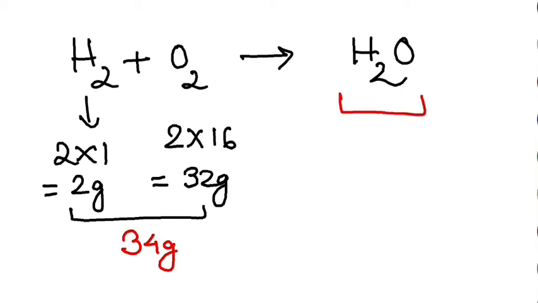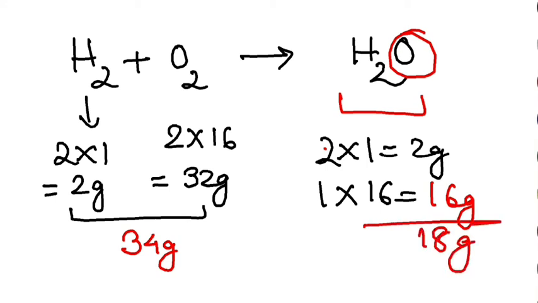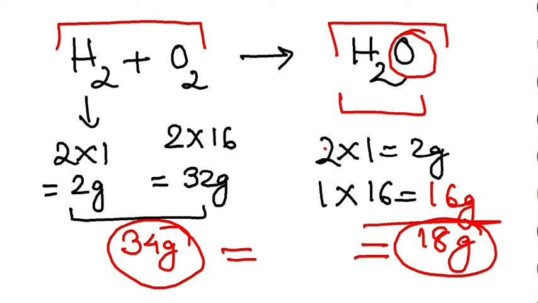But here I have 2 atoms of hydrogen, which will give you 2, but I have 1 atom of oxygen only. So 1 atom of oxygen will give you 16, so my total will become 18. Mass in the reactant side is 34, mass in the product side is 18. According to the law, the masses should be equal, but here they are not equal. So my question is, is the reaction wrong? What will happen to the reaction?